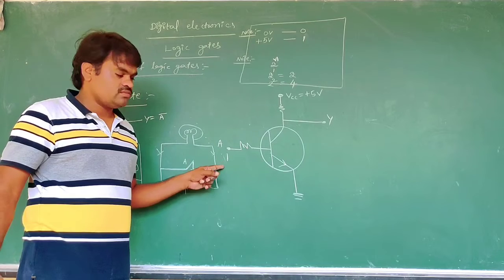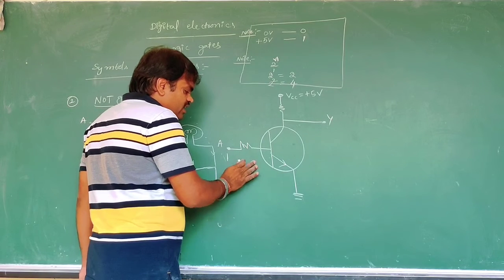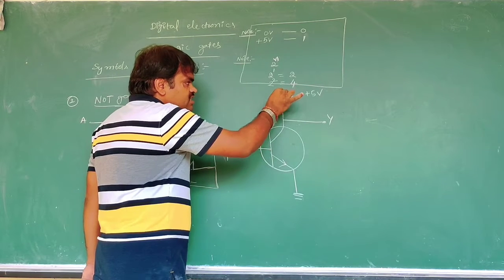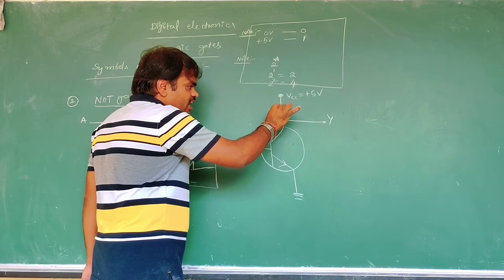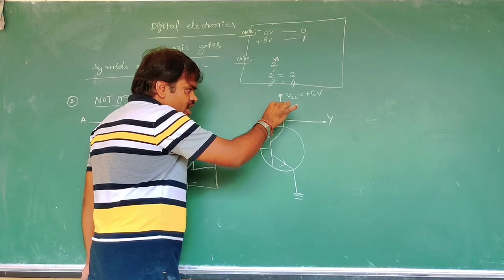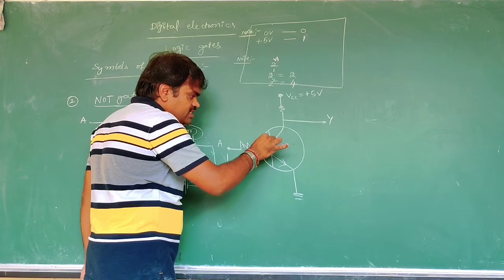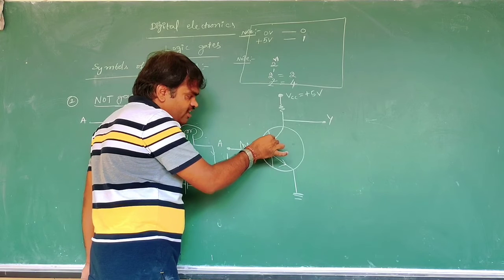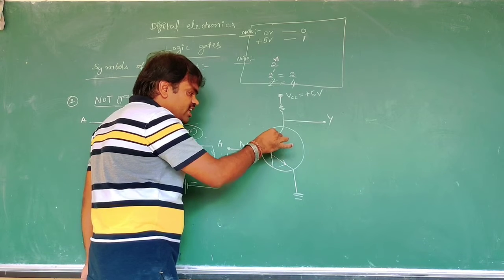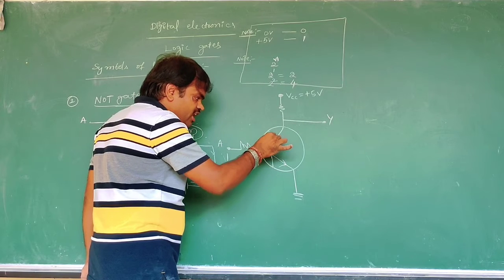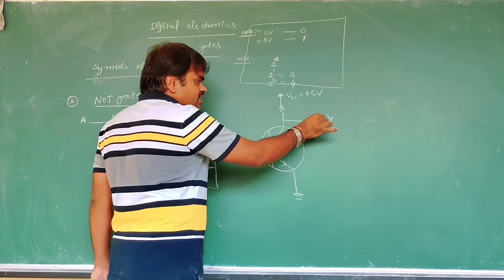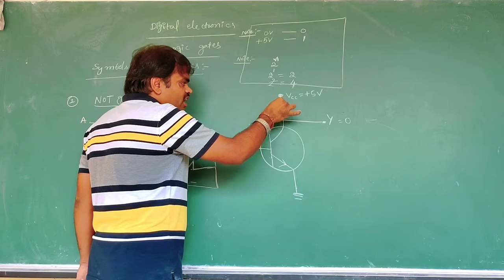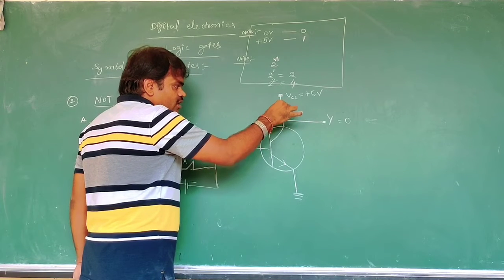Because the input junction is forward biased, the current will be conducted through the collector, and the transistor will be in the active state. The current flows through the emitter like this. That's why the output is 0.